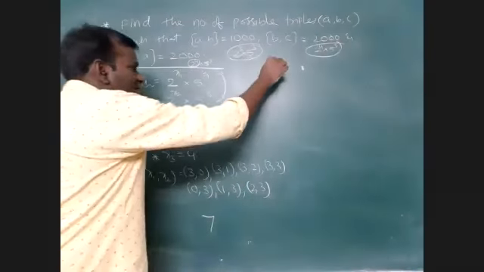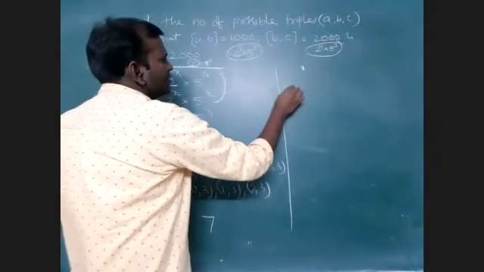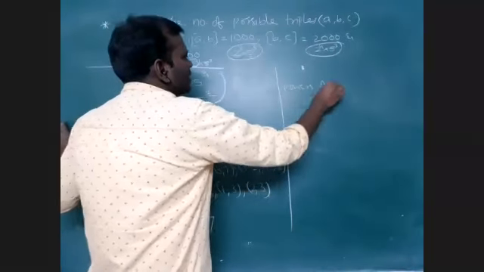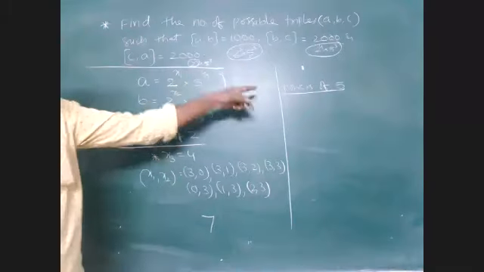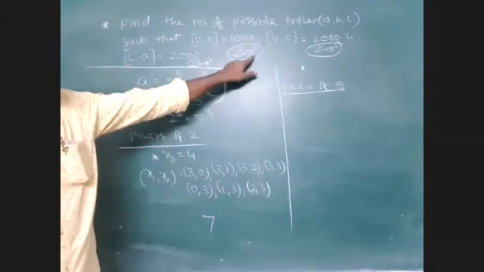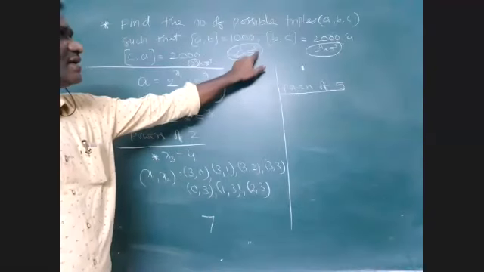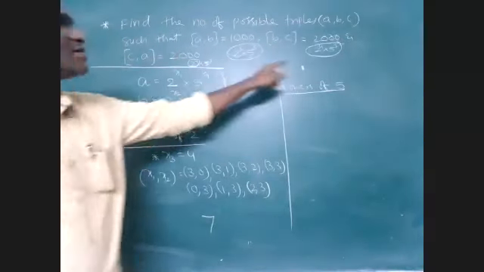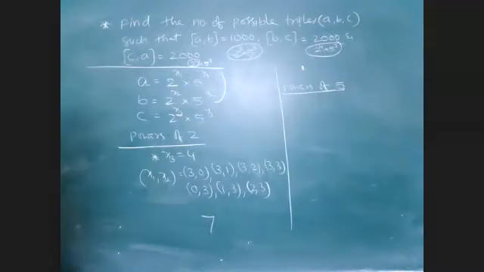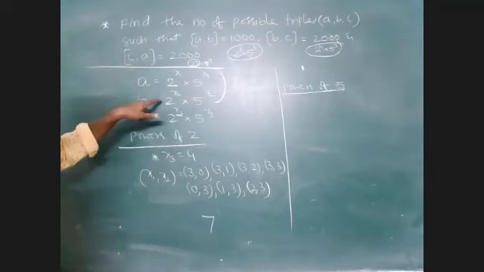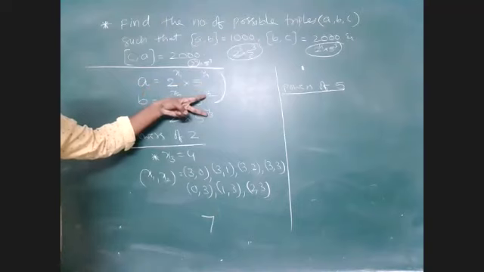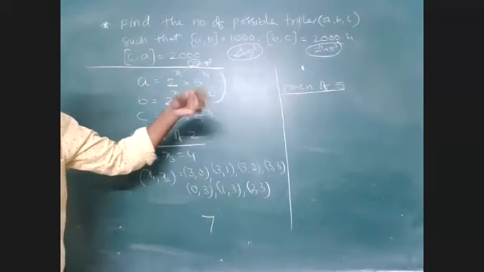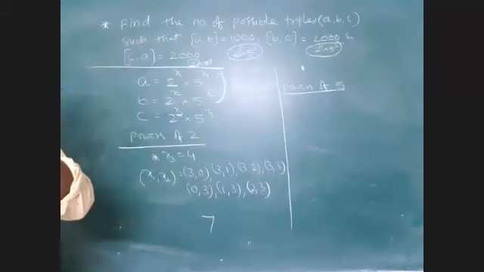Then coming to the powers of 5. Now I am focusing on the powers of 5. For A comma B, the power of 5 is 3 only. For B comma C and C comma A also the power of 5 is 3 only. That means in A, B and C, if any 2 powers, either y1, y2 or y2, y3 or y1, y3, are equal to 3, then the problem will be finished.